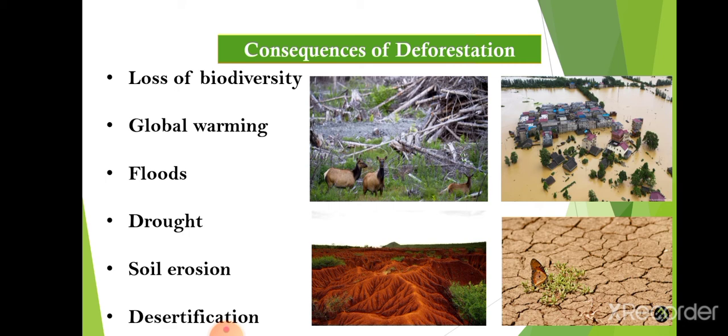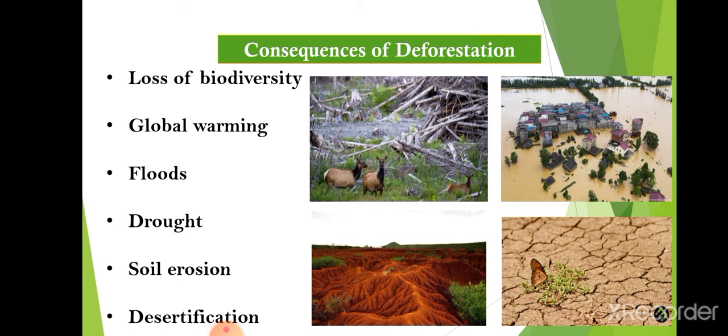Now, soil erosion. All of you know how soil erosion takes place because of deforestation, because the roots of the trees are very good soil binders. They bind the soil very firmly, and it remains in its place. But in the absence of trees and their roots, soil erosion takes place, which means the upper layer of the soil is carried away by strong wind or water current. The top layer is removed, and this is called soil erosion.